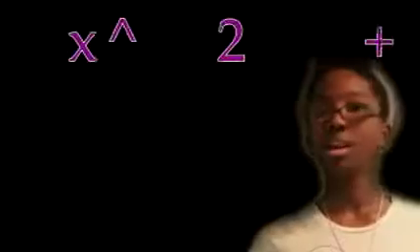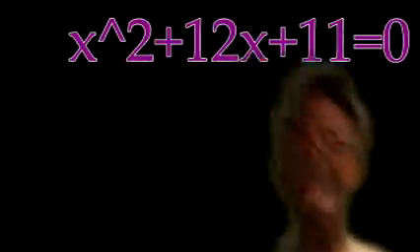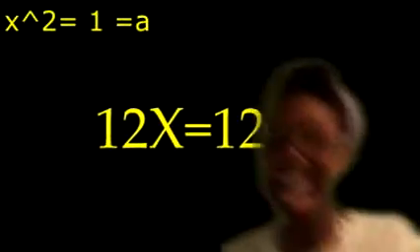Quadratic formula, x squared plus 12x plus 11 equals 0. Then you got your coefficient, which is 1 equals a. Then 12 equals b. Then 11 equals c. Then we're gonna change it to the quadratic formula. Negative 12 plus the square root of 12 squared minus 4 times 1 times 11 over 2. Negative 12 plus the square root of 144 minus 44 over 2.